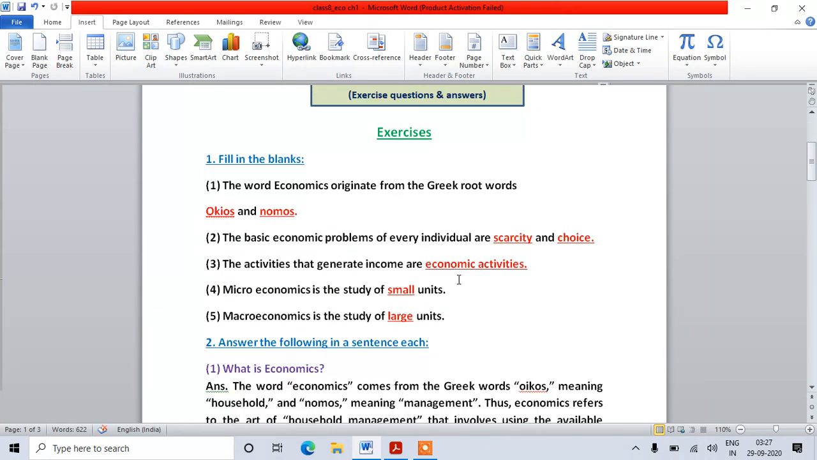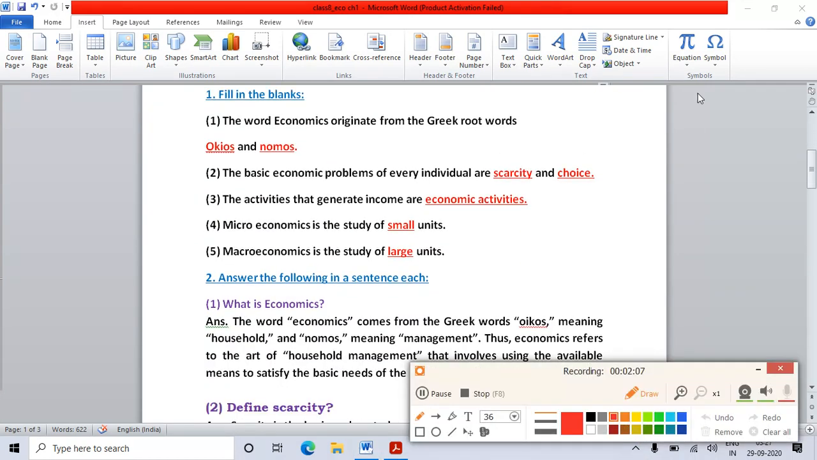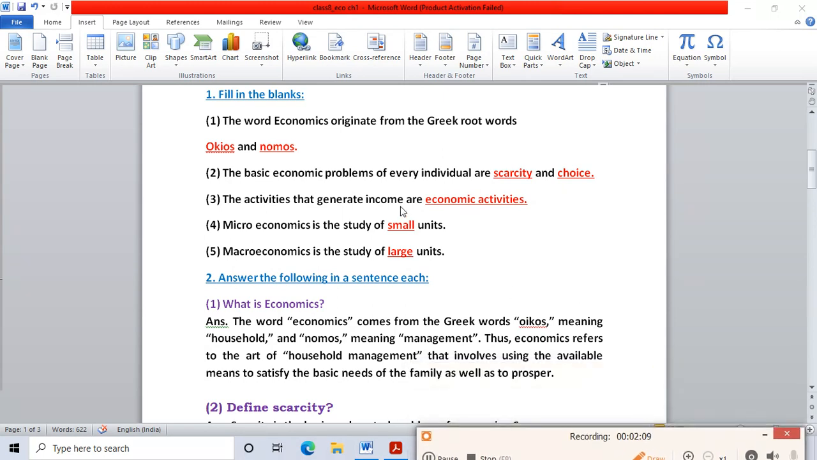Let's get started. First we have fill in the blanks. Five fill in the blanks are given. Let's see what the fill in the blanks given in this chapter are. First one is: the word economics originates from the Greek root words. Two blanks are given for this one. The word economics has been taken from the Greek words, and what are the two Greek words from which the word economics has been made?